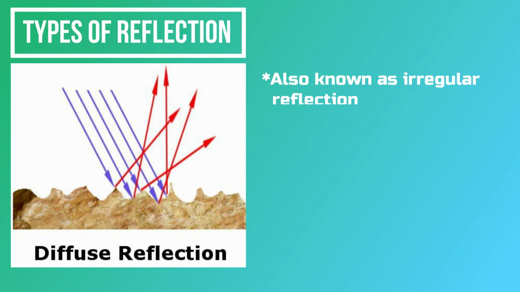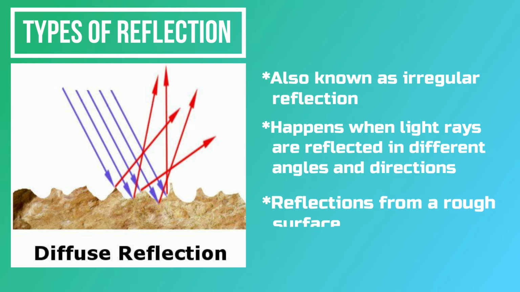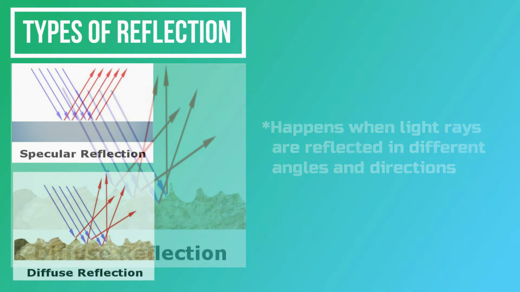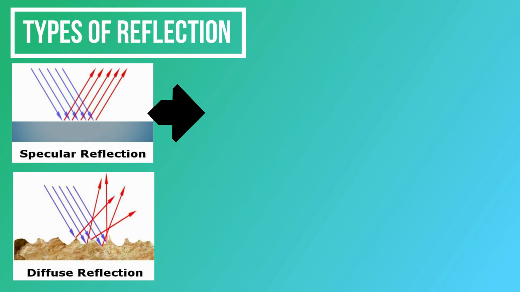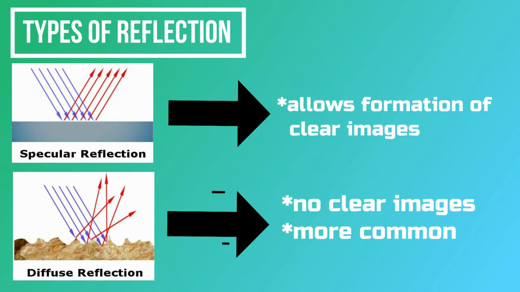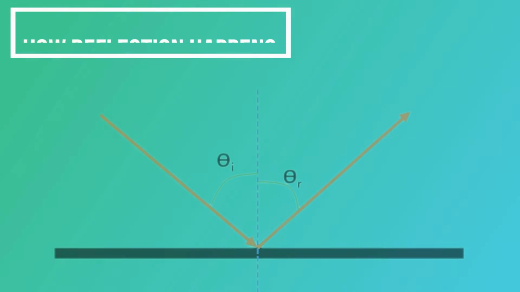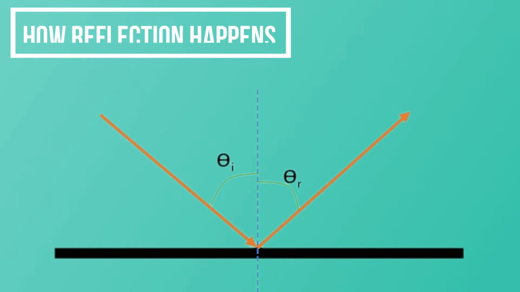Meanwhile, diffuse reflection, also known as irregular reflection, happens when light rays are reflected in different angles and directions by a rough surface. Specular reflection allows the formation of clear images while diffuse reflection does not, although diffuse reflection is more common. To understand how reflection takes place, let us consider this illustration.